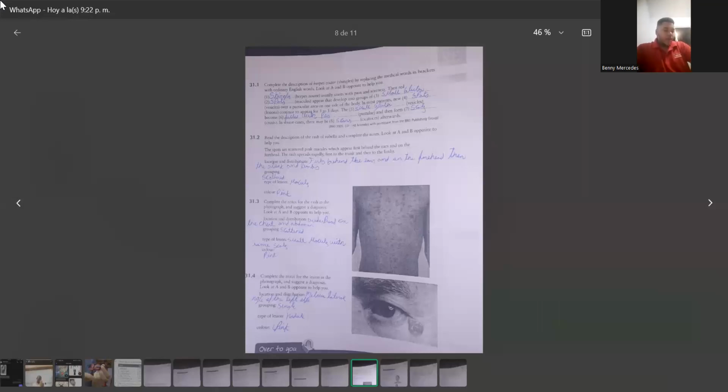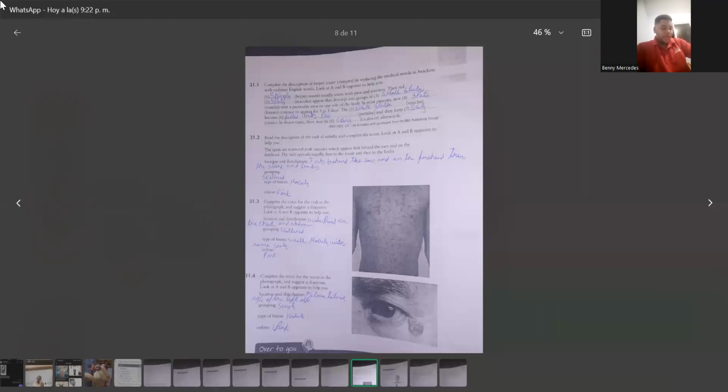31.2. Read the description of the rash of rubella and complete the notes. Look at A and B opposite to help you. The spots are small pink macules which appear first behind the ears and on the forehead. The rash spreads rapidly first to the trunk and then to the limbs. Location and distribution. First behind the ears and on the forehead, then the trunk and limbs. Grouping, scattered. Type of lesion, macules.